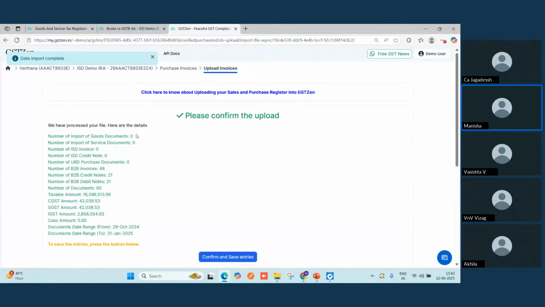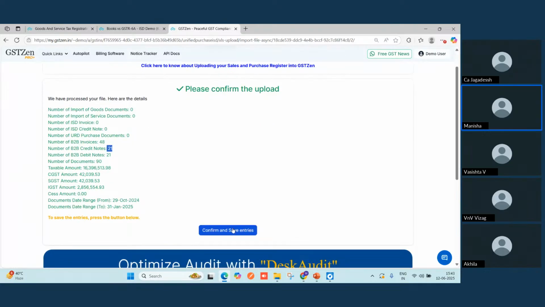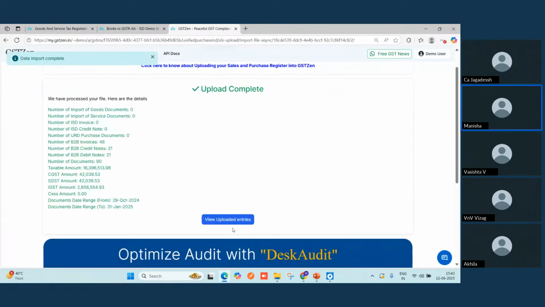And once it is uploaded, it will give you a quick summary here so that you can check the number of documents you have uploaded, what is the count of the credit notes and debit notes, and whether the taxable value and other tax values are matching with your data or not. Once you are satisfied, you can save the data into the GST Zen database.